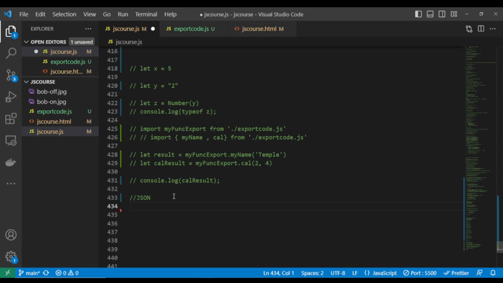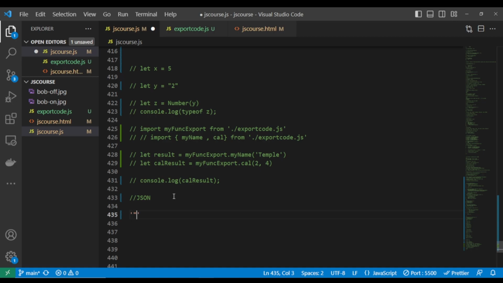Let me quickly explain. JSON is just a standard file format and data interchange format that uses human readable text to store and transmit data objects consisting of attribute-value pairs and arrays. Remember, it consists of what? Attribute-value pairs. Okay, so now let me show you a typical example of what JSON looks like.